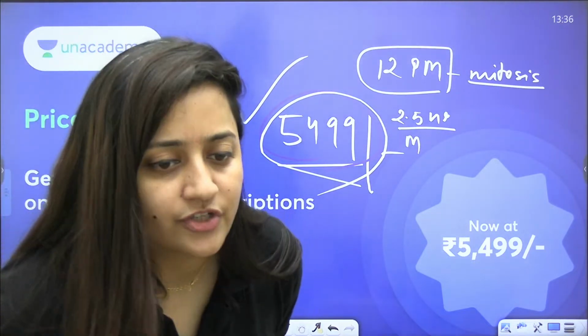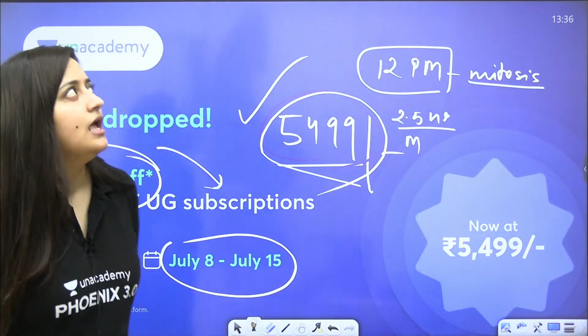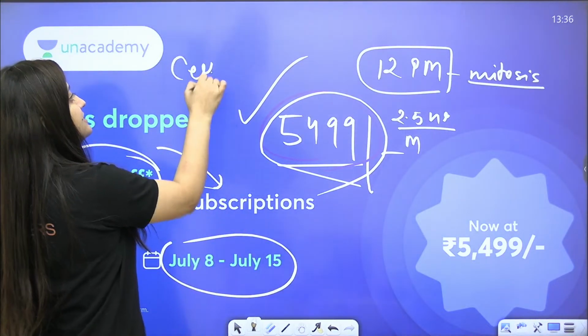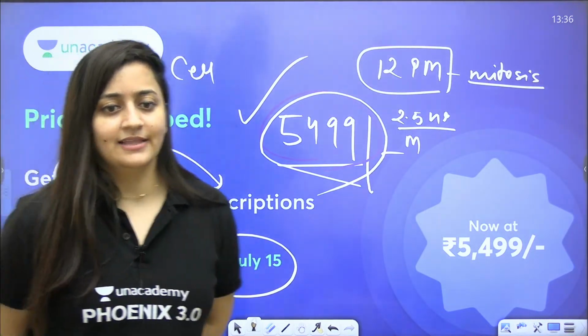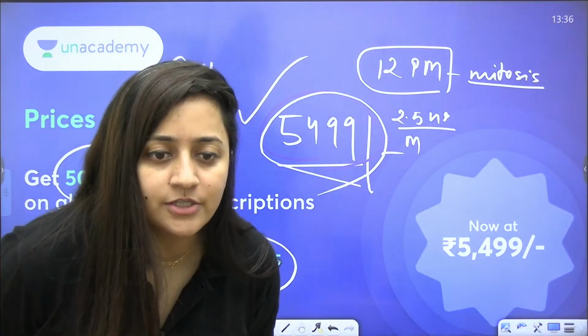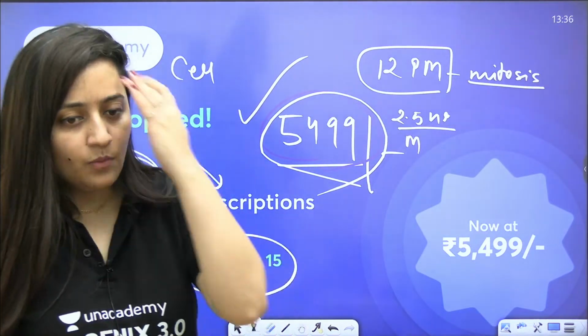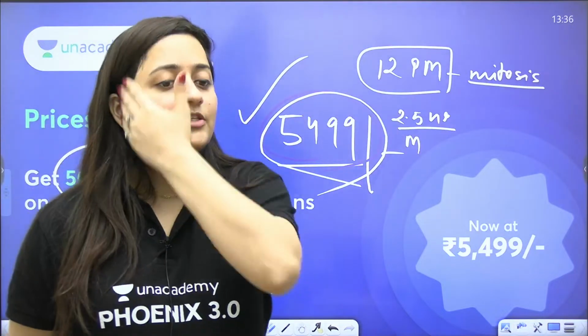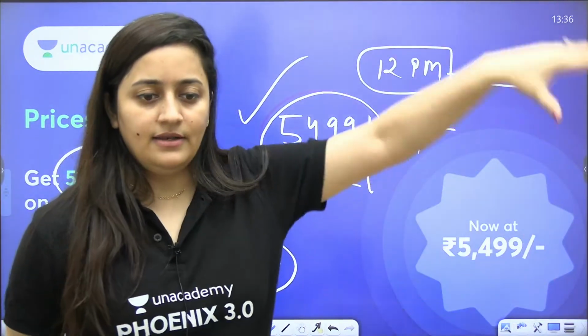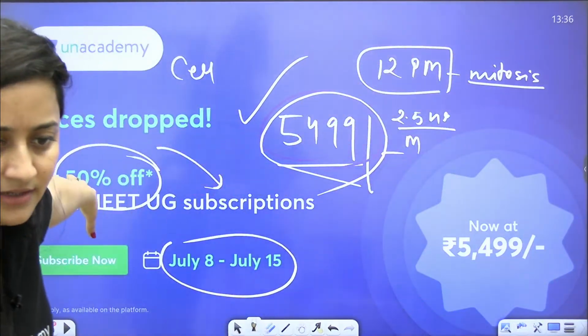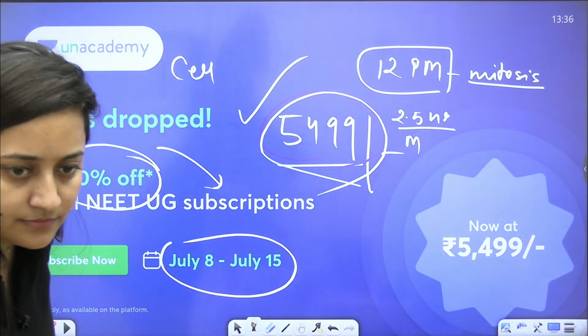Do let me know which chapter you want to start next, because I am thinking of starting cell. You tell me if there is any other plan, because whatever you people say, we are going to follow that. After cell, let's go to the biomolecules, and then let's start the diversity portion. Is that clear?